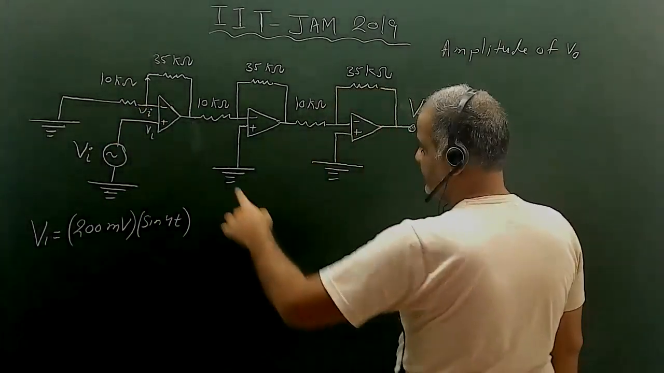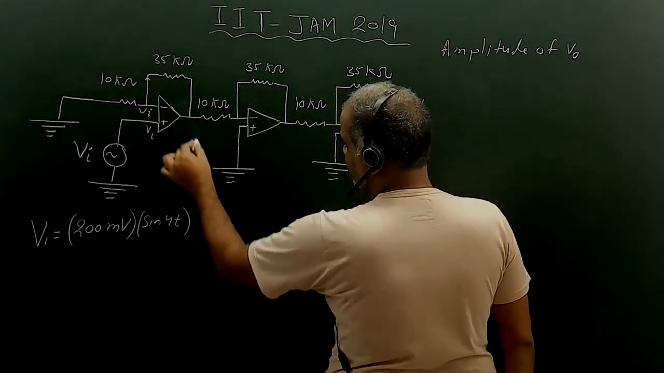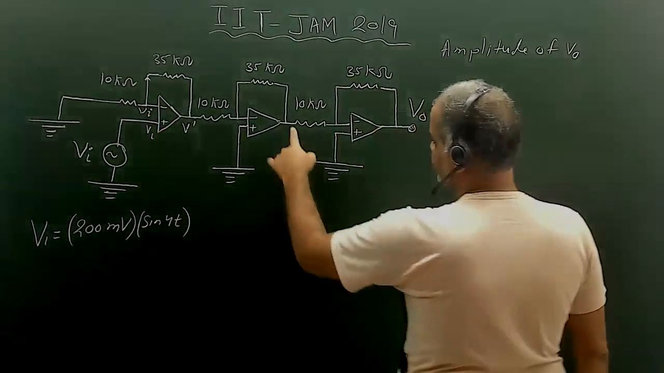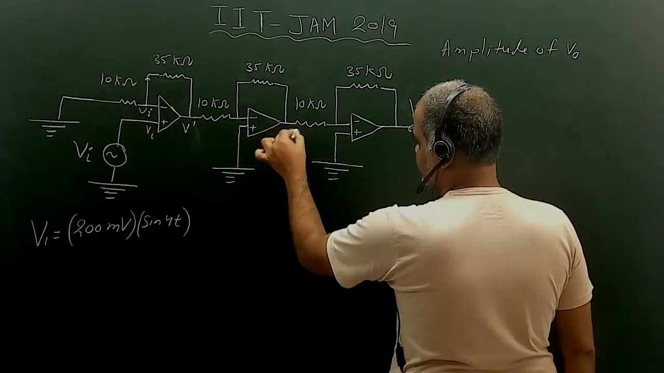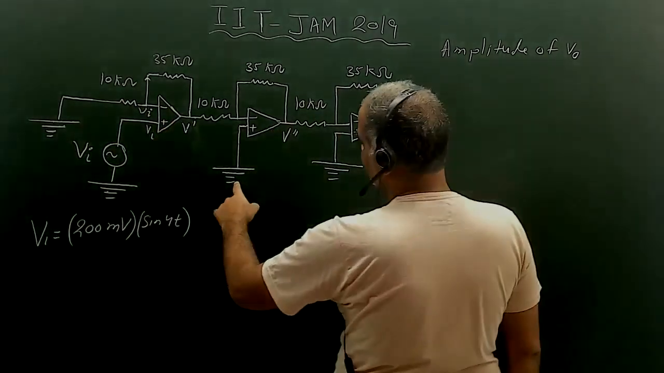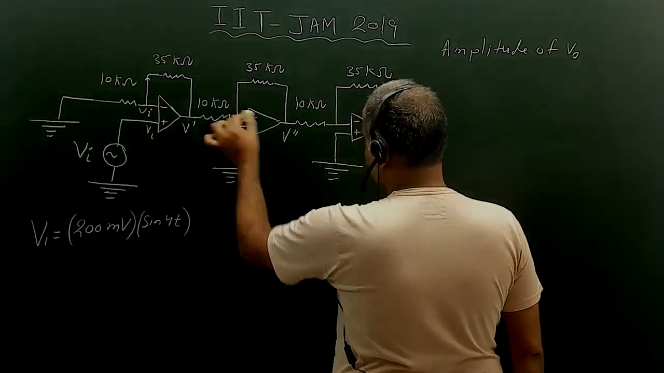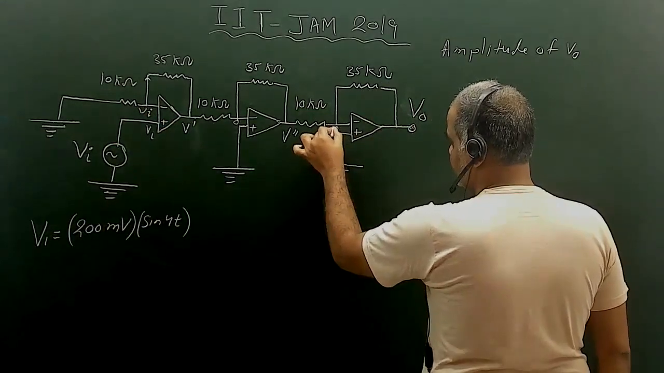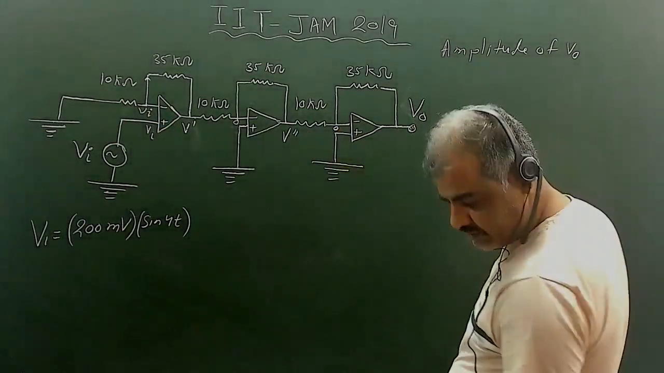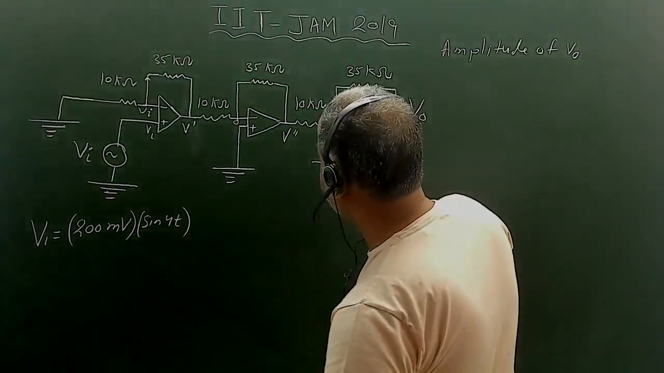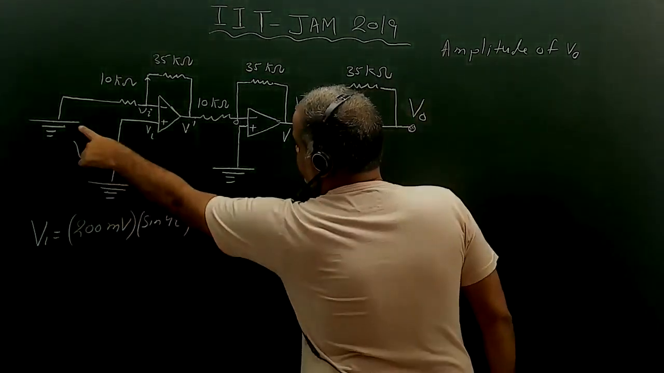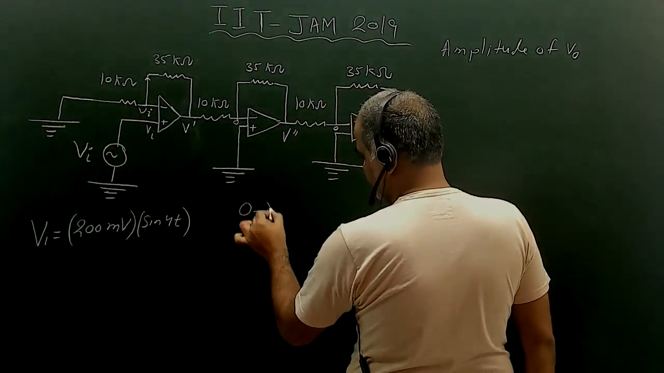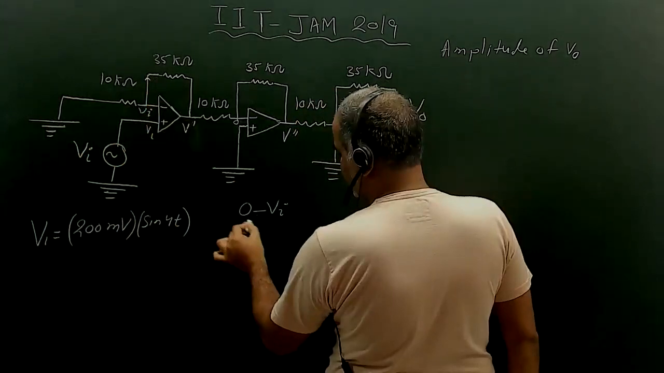Assume the output of the first op-amp is V dash, and the output of the second op-amp is V double dash. Here this is grounded, so automatically the voltage will be 0. Similarly, in this terminal the voltage will be 0. Now we can solve this circuit. So here is 0 and here Vi, so 0 minus Vi divided by 10 kilo ohm.